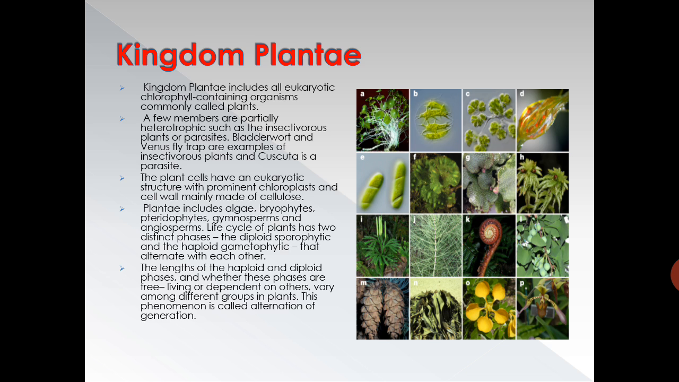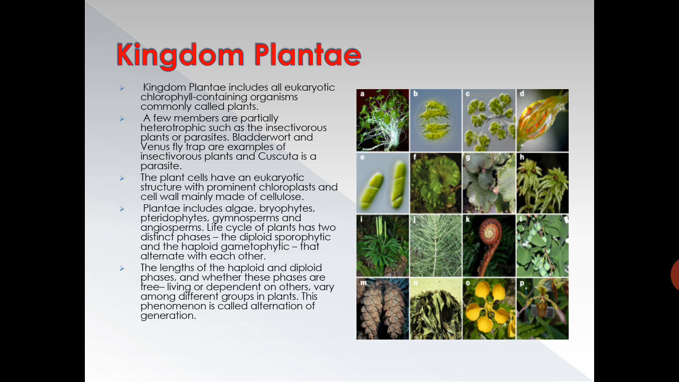The plant cells have a eukaryotic structure with prominent chloroplast and cell wall. They are green in color because they have the pigment called chlorophyll in them, and the cell wall is mainly made up of cellulose. Plantae includes algae, bryophytes, pteridophytes, gymnosperms and angiosperms.